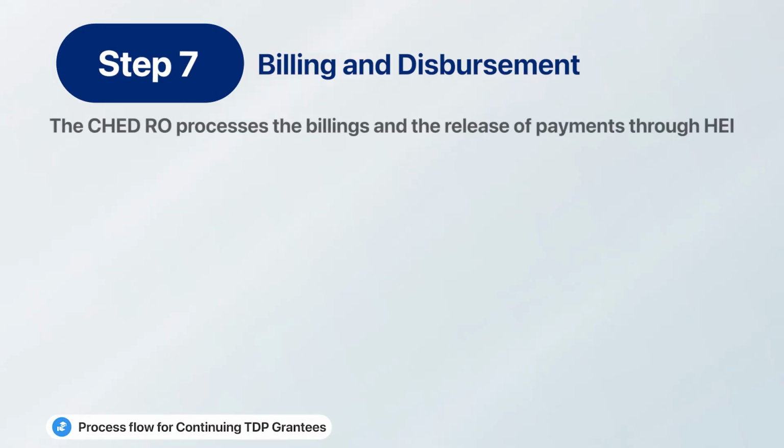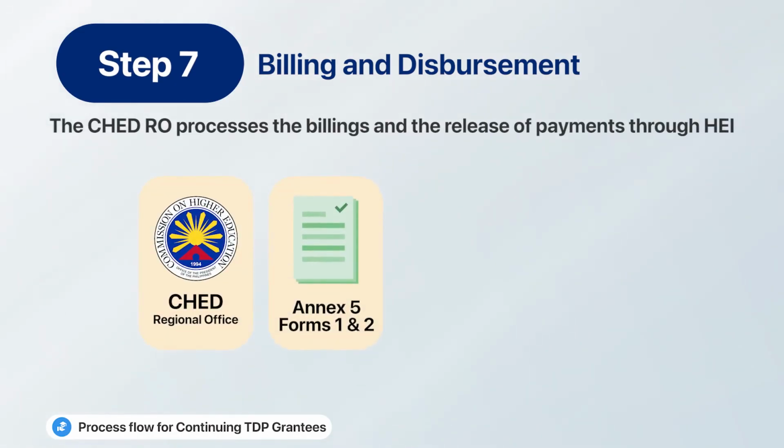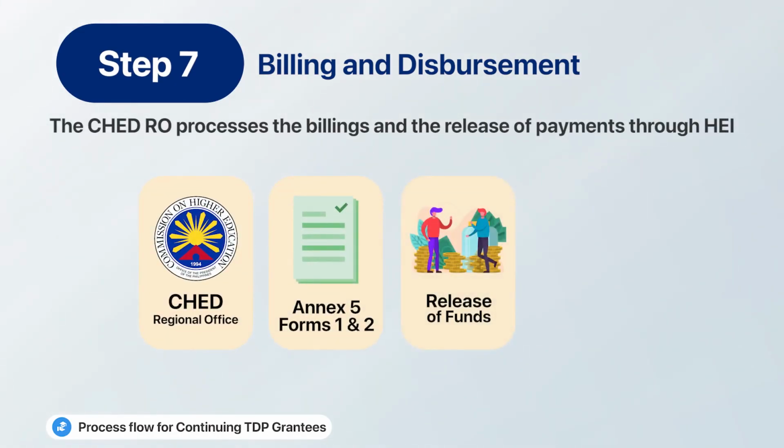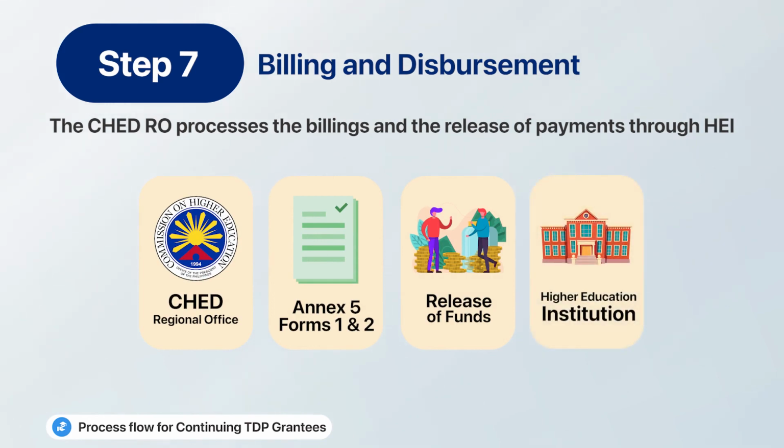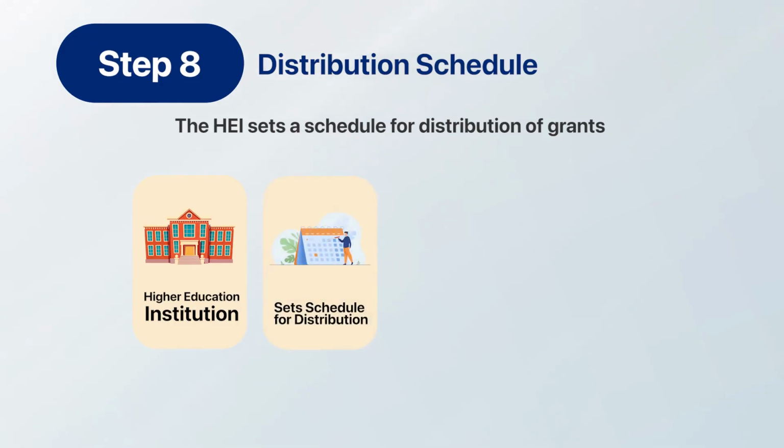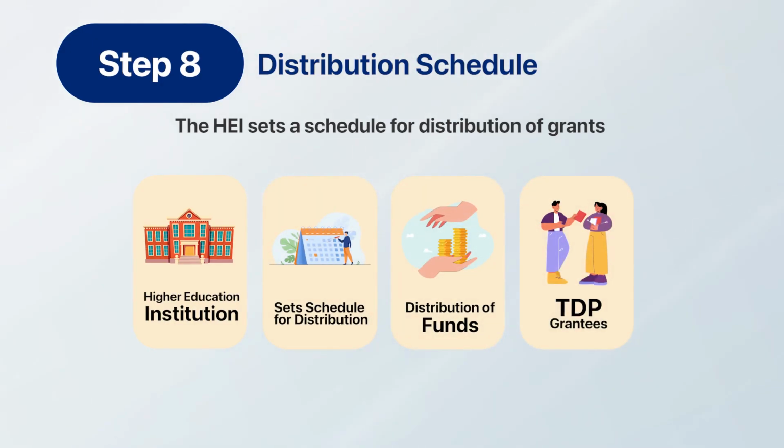Step 7. The CHED Regional Office processes the billings of the continuing TDP grantees and proceeds with the release of funds to the HEI. Step 8. The HEI sets a distribution schedule and notifies the continuing TDP grantees that their subsidy is ready for claiming.